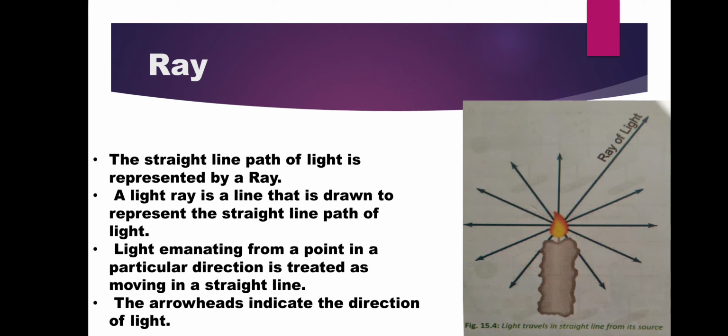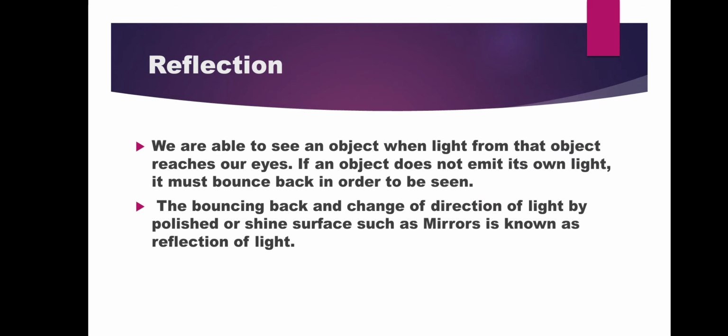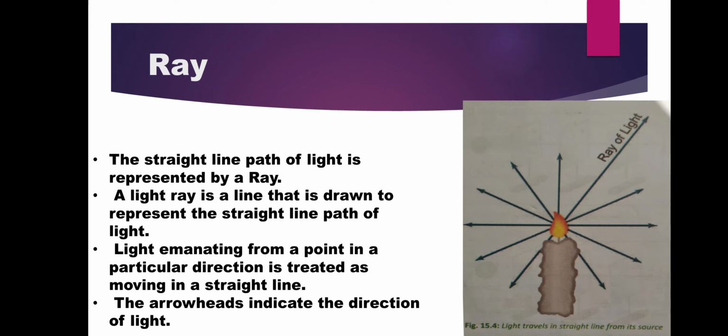So now what is a ray? The straight line path of light is represented by a ray. So these all are the rays. A light ray is a line that is drawn to represent the straight line path of light. You have learnt about the ray in maths also.